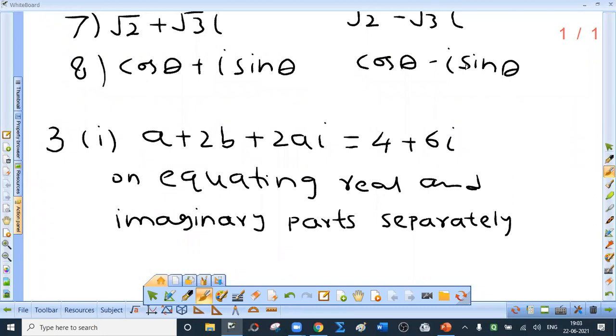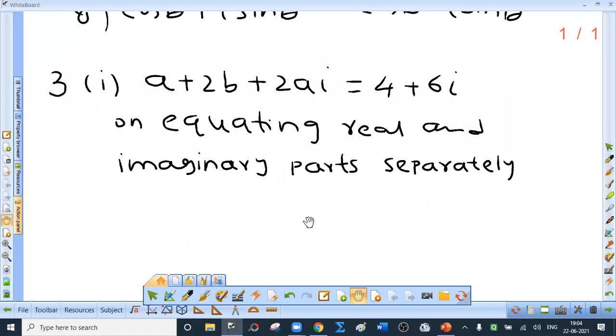Now third question rather. Find a and b if, first question, a plus 2b plus 2ai equal to 4 plus 6i. After this, we have to say on equating real and imaginary parts separately. Please do not write directly. You have to write this. Therefore, what is the real part? Real part is one which lacks i. So a plus 2b on the left hand side, on the right hand side, it is 4, equation 1.